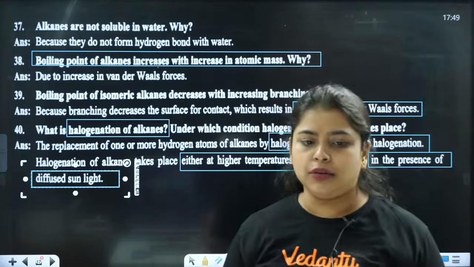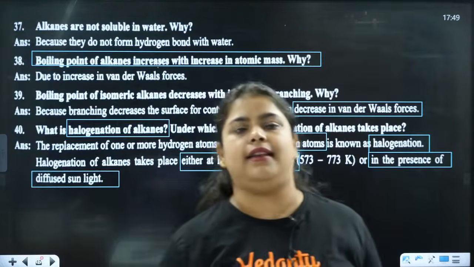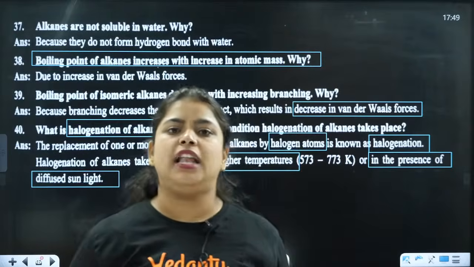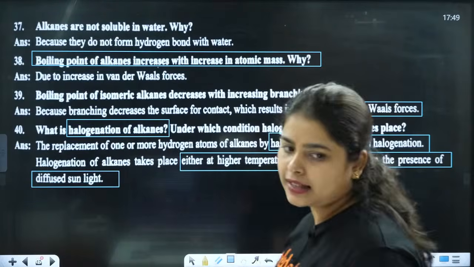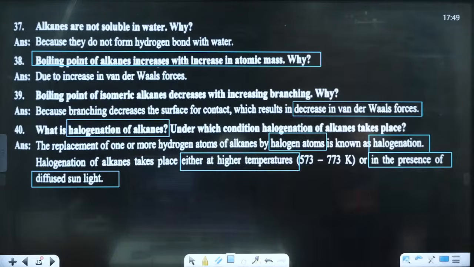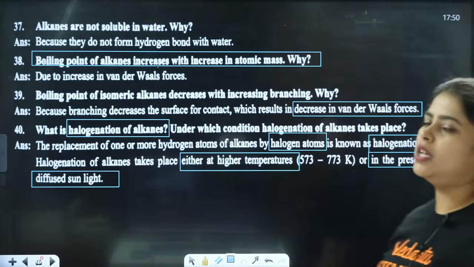If you don't provide higher temperature, then it is going to be done with the help of the sunlight. Clear? Halogenation will be done with the help of diffused sunlight.